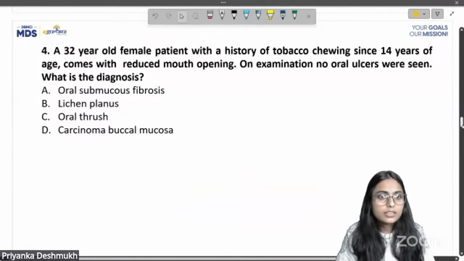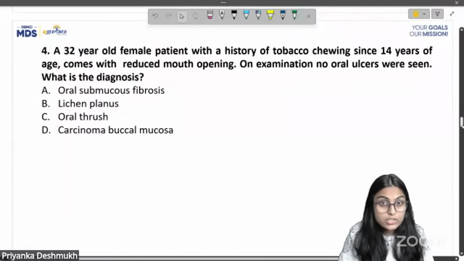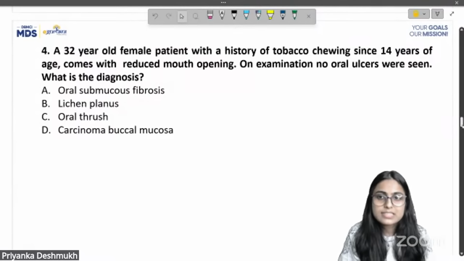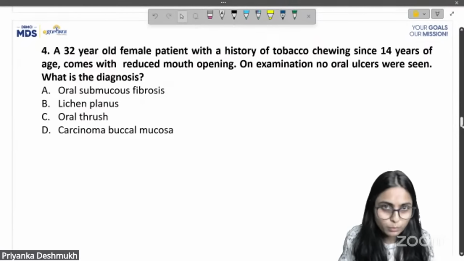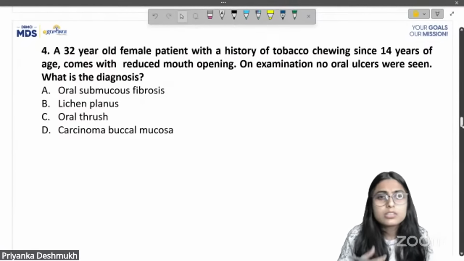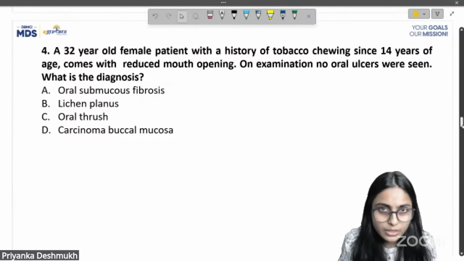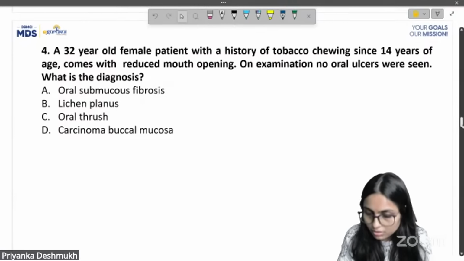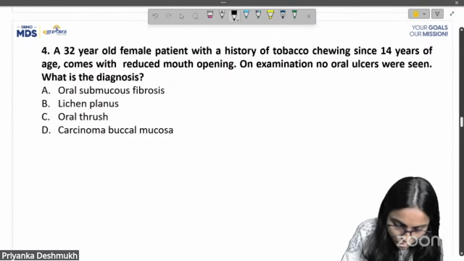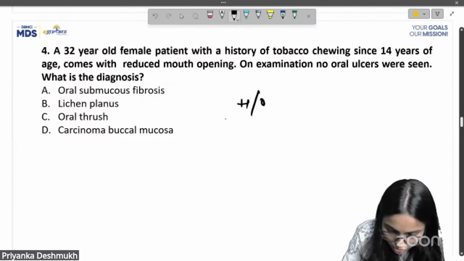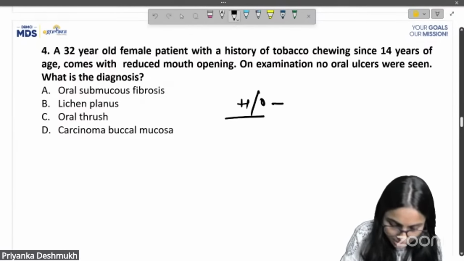A 32 year old female patient with a history of tobacco chewing since 14 years of age comes with a reduced mouth opening. On examination, there were no ulcers. What is the diagnosis? Here they have given the history of tobacco. What are the clues that we have here?